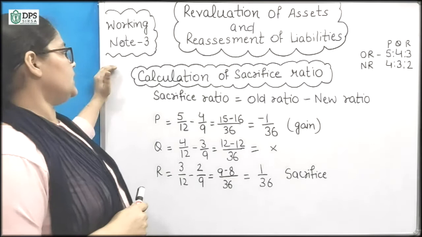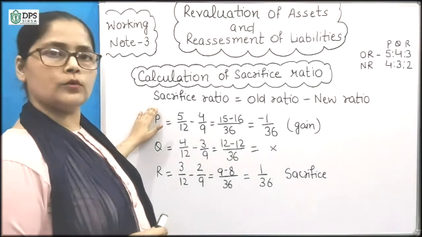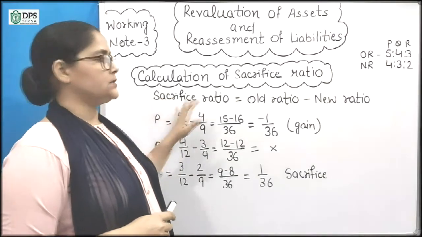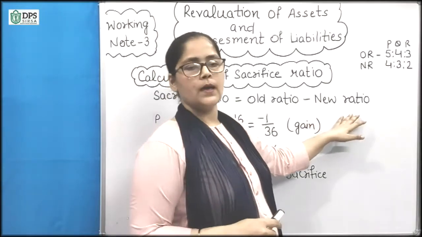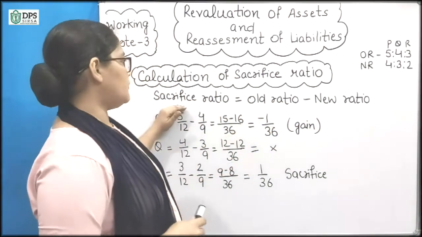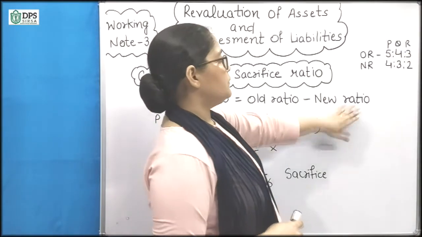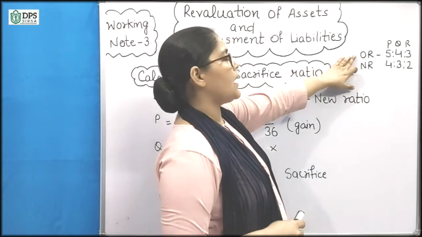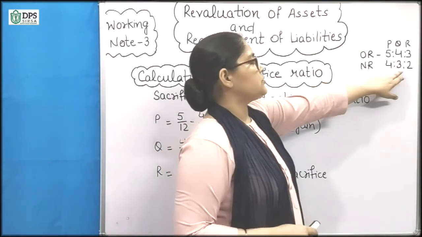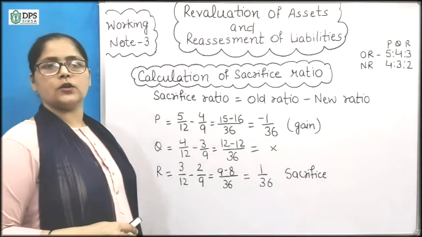In working note 3, we will calculate sacrifice ratio. Sacrifice ratio is old ratio minus new ratio, and gaining ratio is equal to new ratio minus old ratio. Now we will calculate sacrifice ratio, that is old ratio minus new ratio. We know that the old ratio of PQR is 5:4:3, and the new ratio is 4:3:2. So we calculate the sacrifice and gain of each partner.